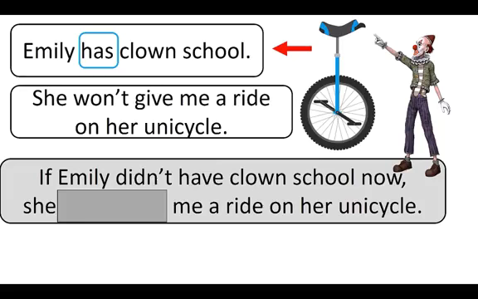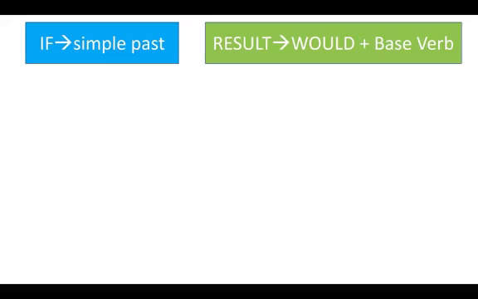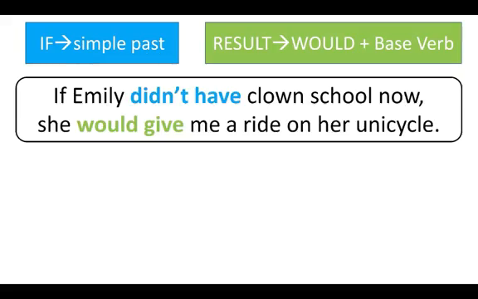now let's identify the main verb of the result clause. Give. This is negative, so we must change it to the affirmative. She would give me a ride on her unicycle. Remember that the if clause uses simple past tense, and the result clause uses would. If Emily didn't have clown school now, she would give me a ride on her unicycle.